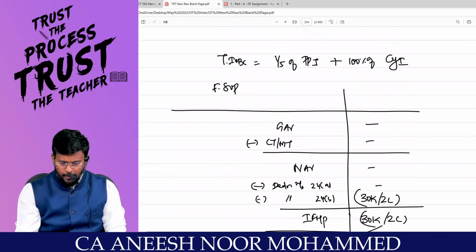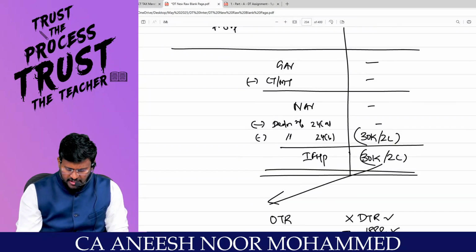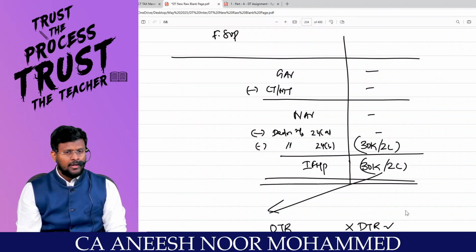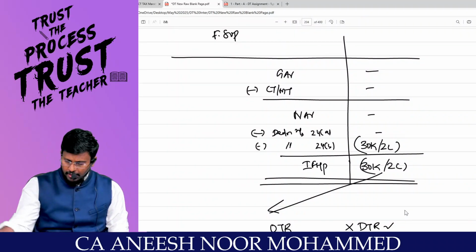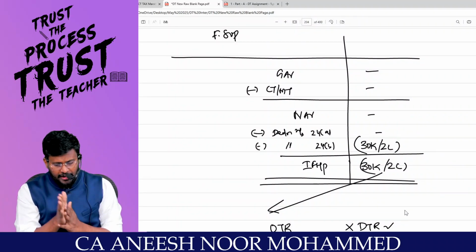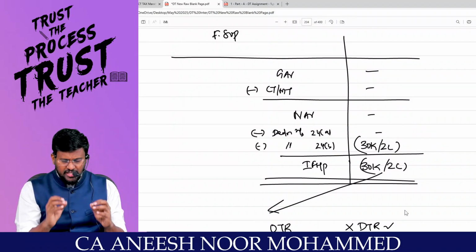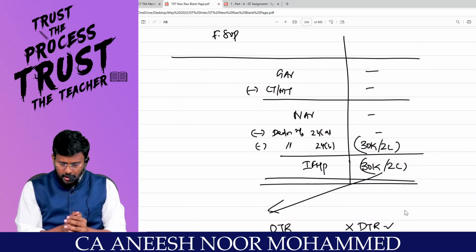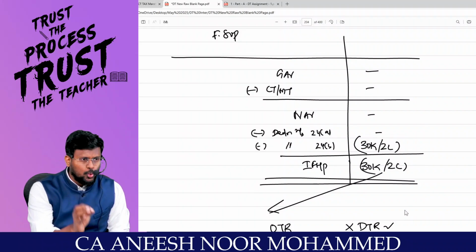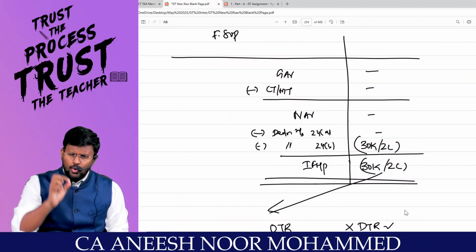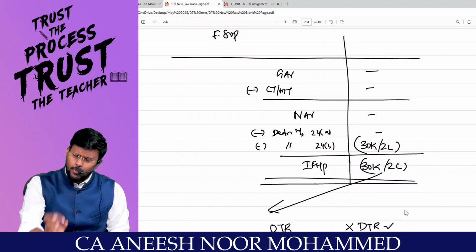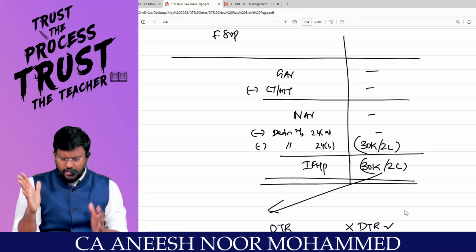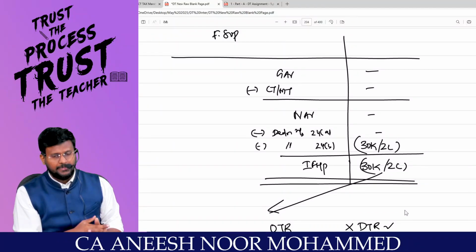Fully self-occupied property. If a property is fully self-occupied, can we recall? Sir, GAV is nil. Less LTA, MT, not applicable. NAV, less deduction under section 24A, not applicable. Less deduction under section 24B, either 30,000 or 2 lakh as the case may be. So always you will be having a loss from house property, to a maximum extent of 30,000 rupees or 2 lakh, as the case may be.